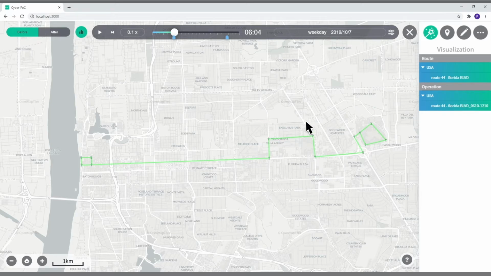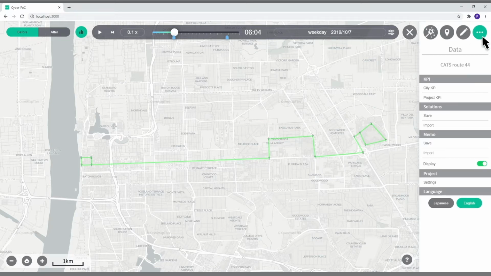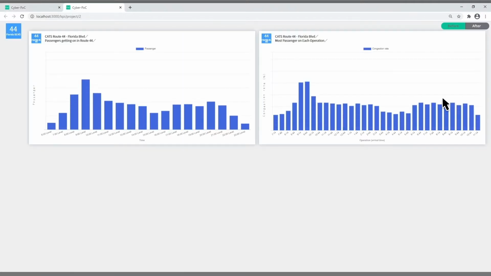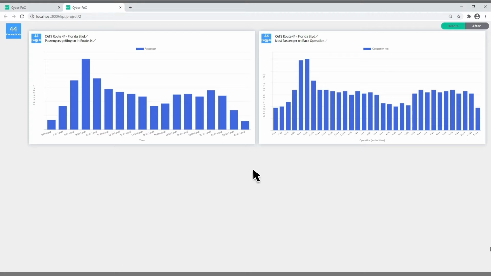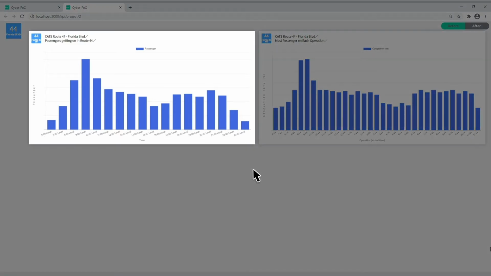Now, let's take a deep dive into the comprehensive analysis of the bus operation based on KPIs. This is the screen of the KPI analysis. The graph on the left shows the total number of passengers at each stop on Route 44 per each hour. You can see that the number of passengers between 9 and 10 o'clock is the highest.